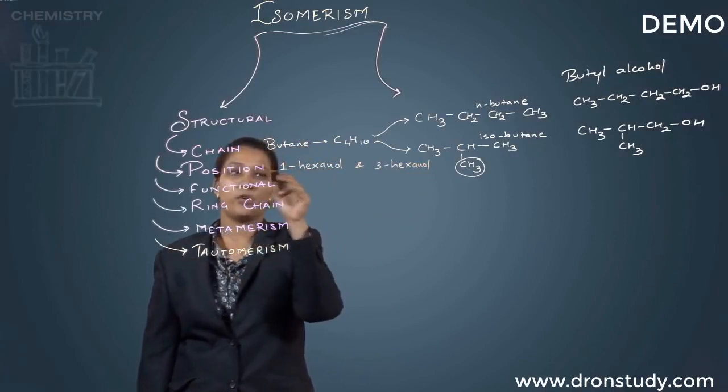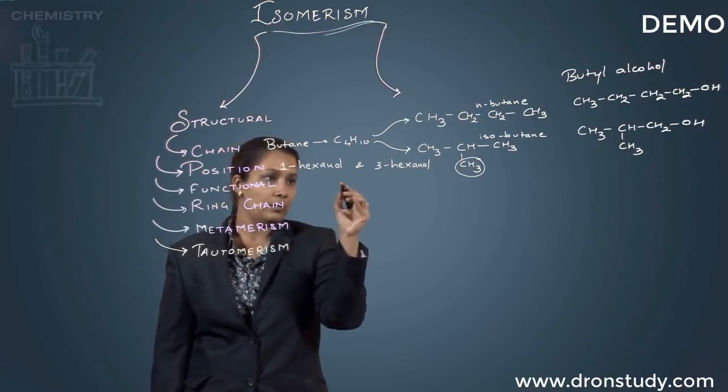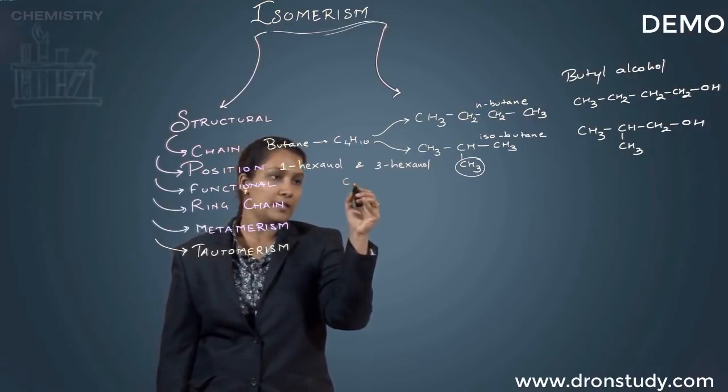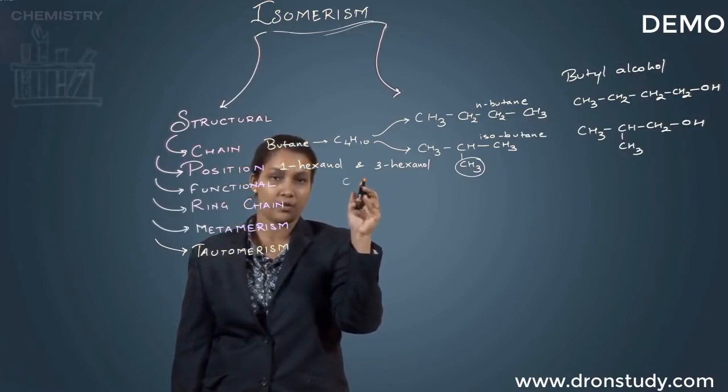Okay? So this is for the position isomerism. I'm going to draw the example over here. In both the cases, my molecular formula remains the same, but the structure is going to differ.